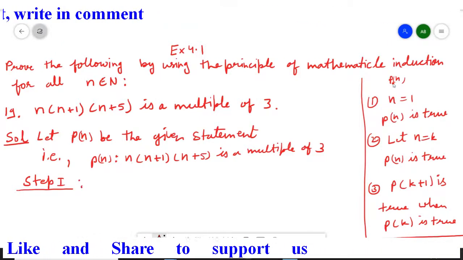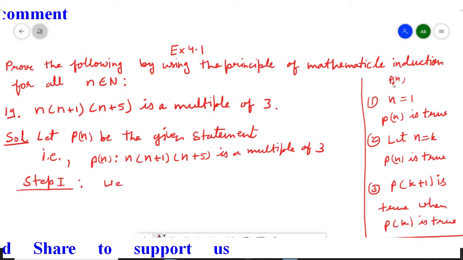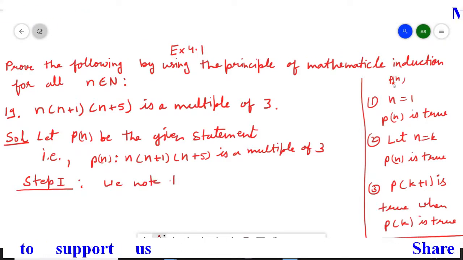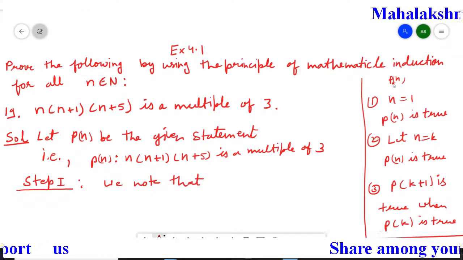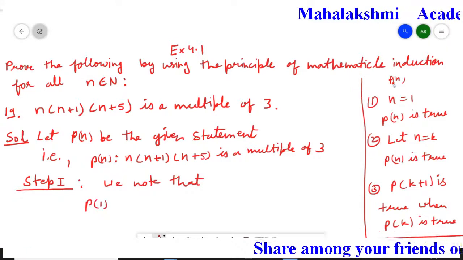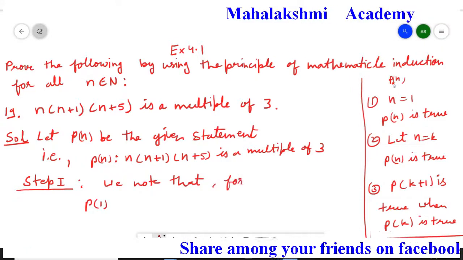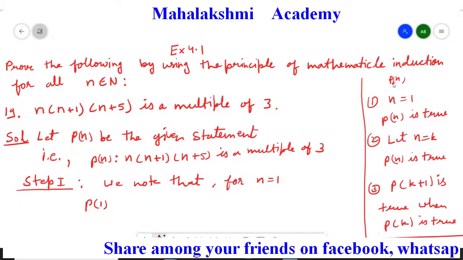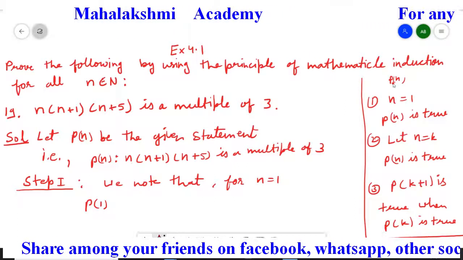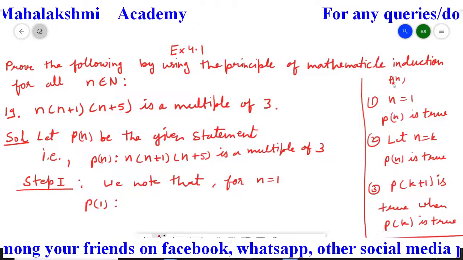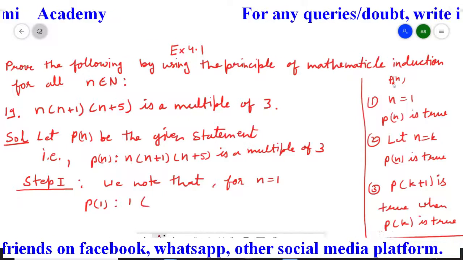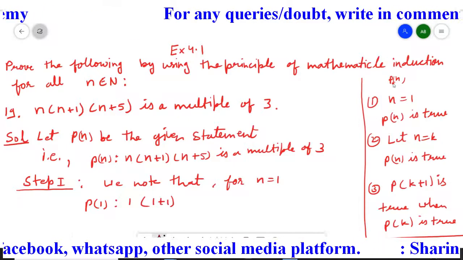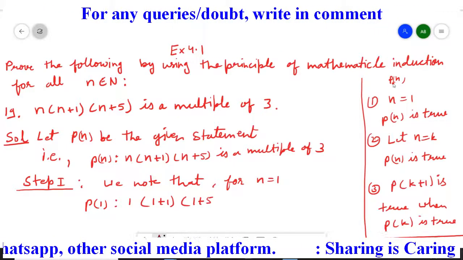Now we will prove step first. We note that P1, because for n equal to 1, wherever n is there we will put 1. So we get 1, then 1 plus 1 and 1 plus 5.